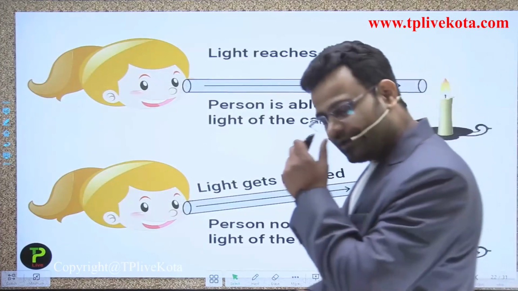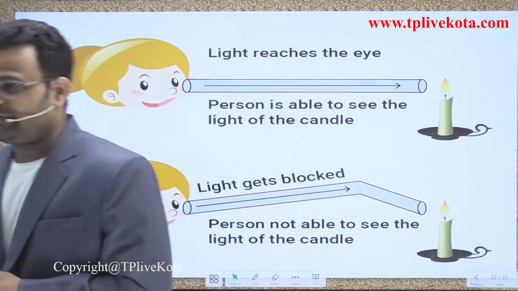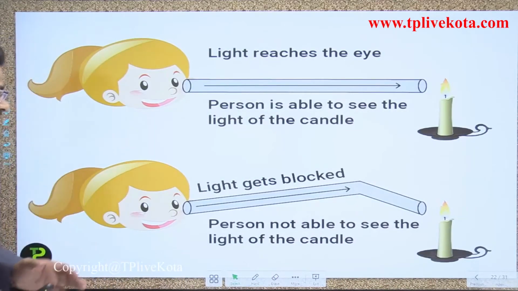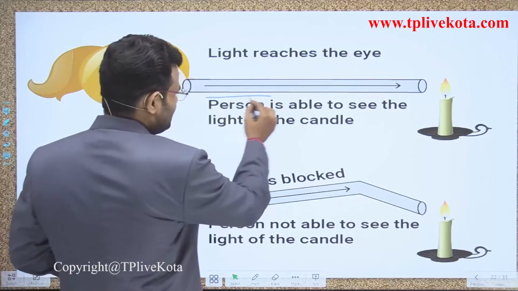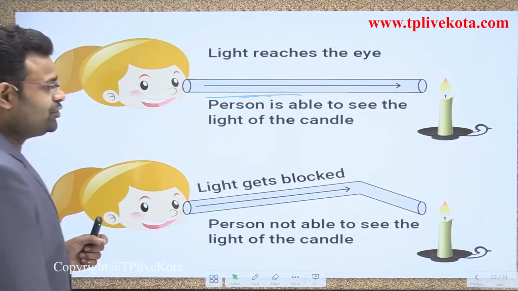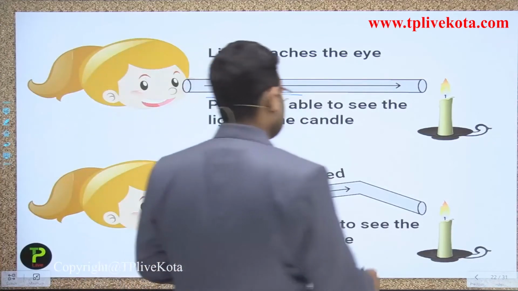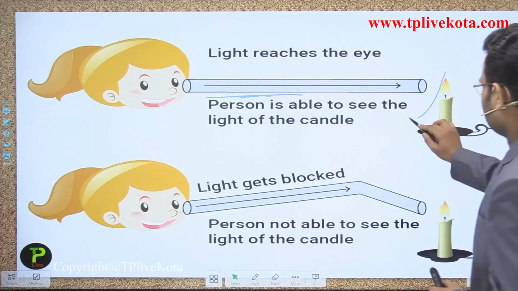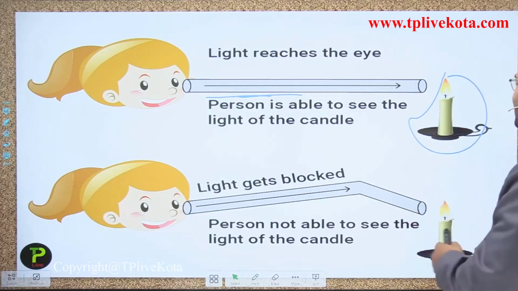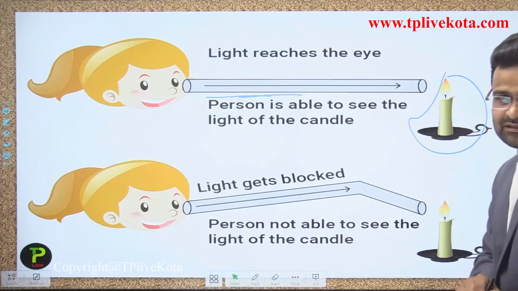Next, one more example which shows this property of light. A baby girl uses a tube to watch a candle, and the candle is easily visible.